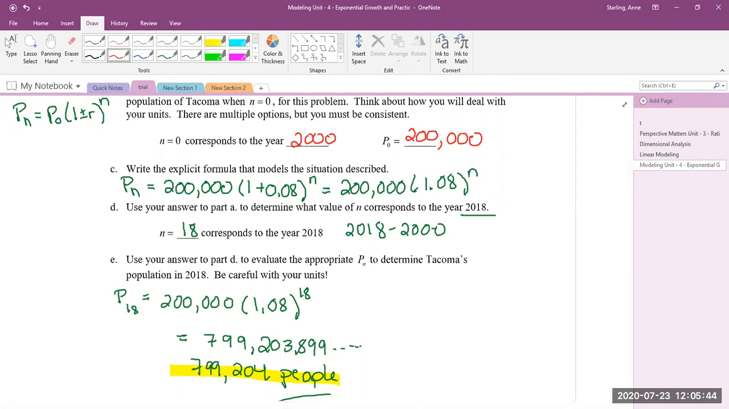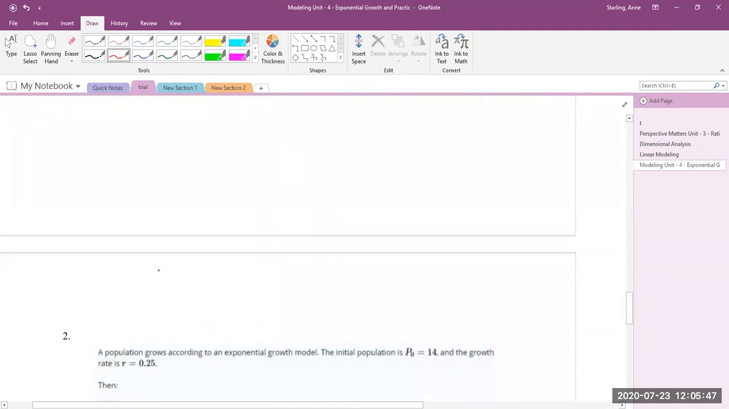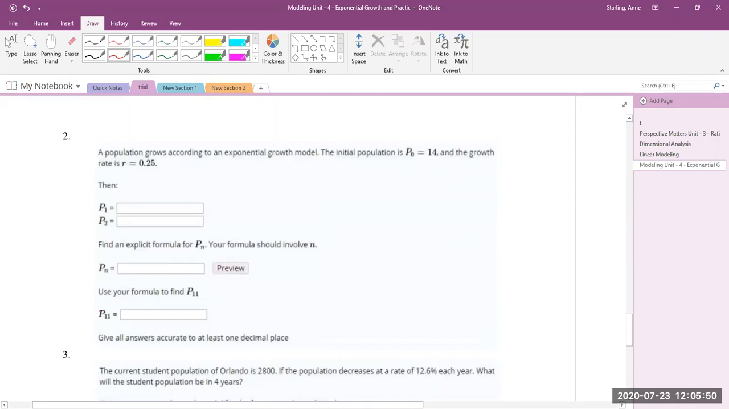And then for this next problem, you would want to pause these and work through them before you look through the answers, but I'm just going to keep going. So if we have population growing in an exponential growth model, we have a growth rate, and we want to know P1 and P2. An exponential growth model, initial population is 14. So let's first just write this out. P1, the next year, would be 14 times 1 plus 0.25. And that would give me my next year, which is 17.5.